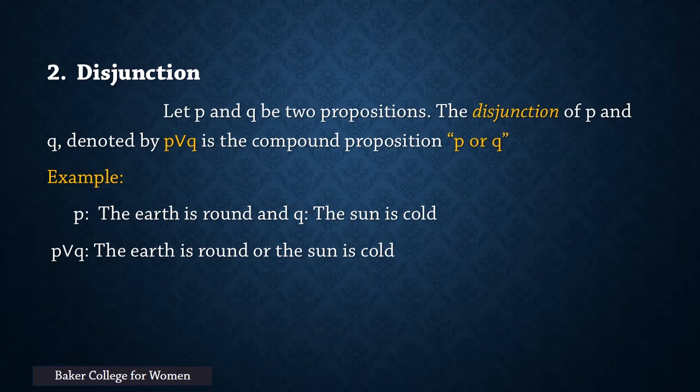Disjunction. Let P and Q be two propositions. The disjunction of P and Q, denoted by P ∨ Q, is the compound proposition "P or Q." Example: let P be the proposition "the earth is round" and Q be the proposition "the sun is cold." Then the disjunction of P and Q is the proposition "the earth is round or the sun is cold."